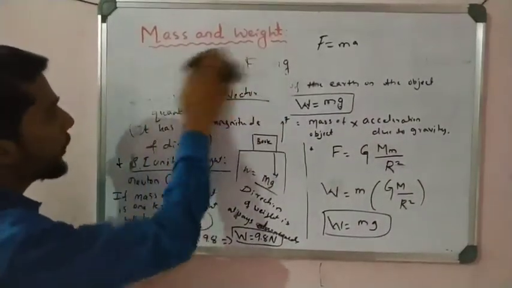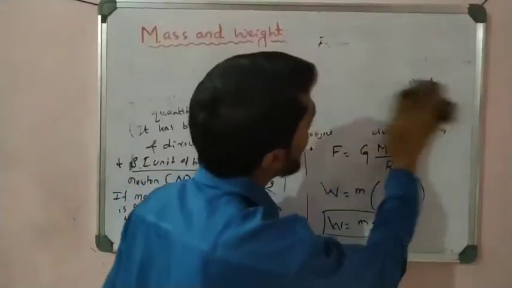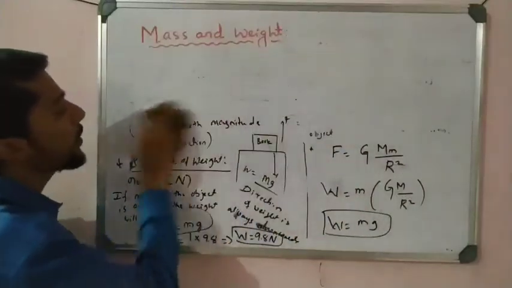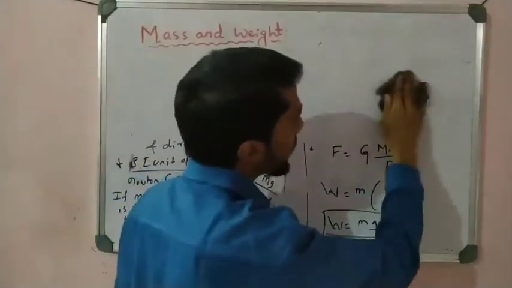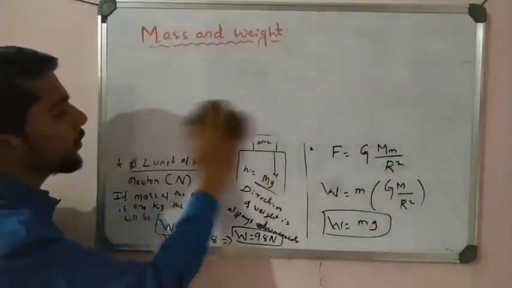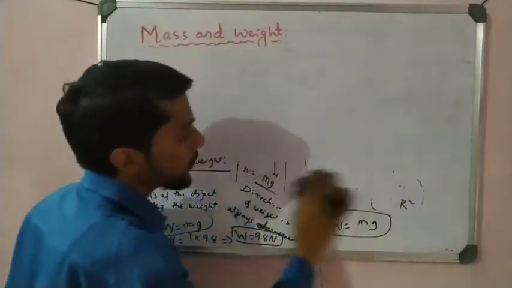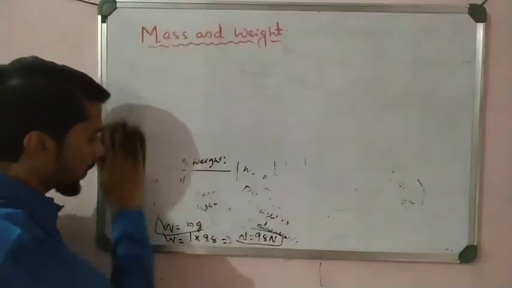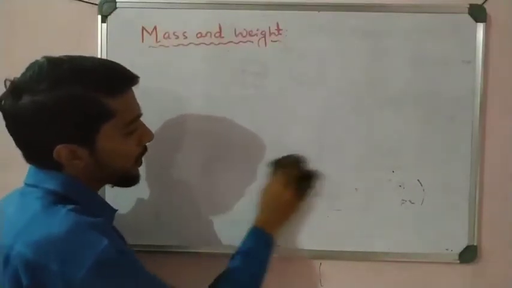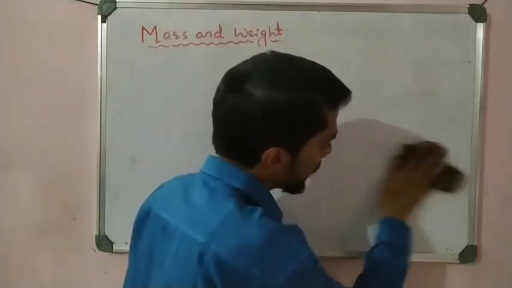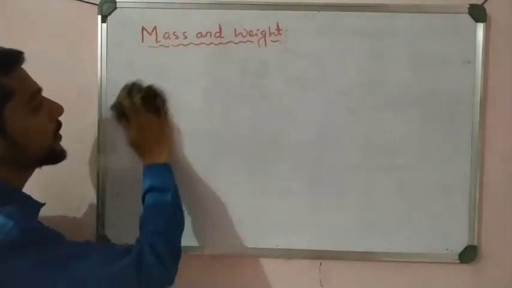Now let us take one example to see how to calculate mass or weight. One numerical, too easy to understand here. Okay, I think now you have an idea about mass and weight, right? So what is mass and what is weight?